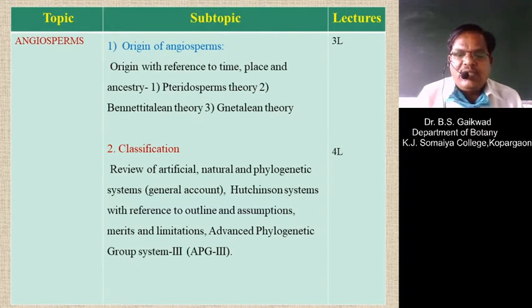One more thing, double fertilization and triple fusion is the character of angiosperm. In the angiosperm, double fertilization and triple fusion is found. Vegetative propagation is found properly. And one more thing, angiosperms are found in any type of habitat.